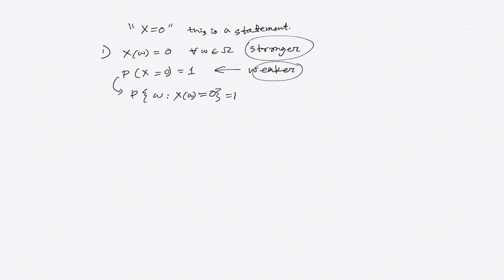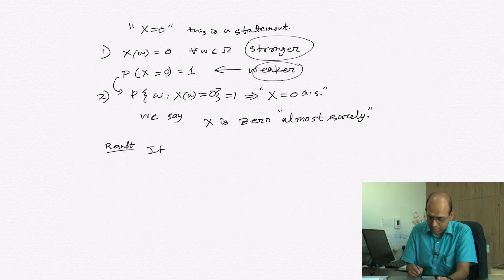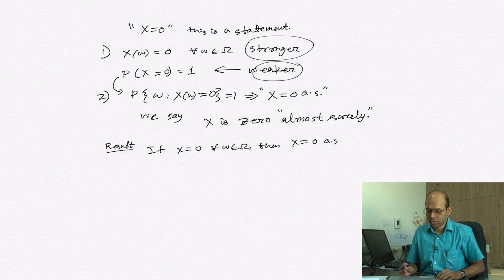If this is true, we say X is equal to 0 almost surely, with probability 1. So if X is equal to 0 for all omega, then X is equal to 0 almost surely, but the opposite is not true.